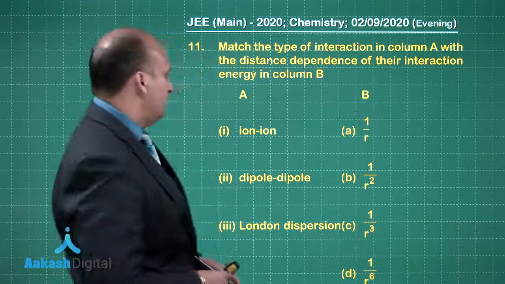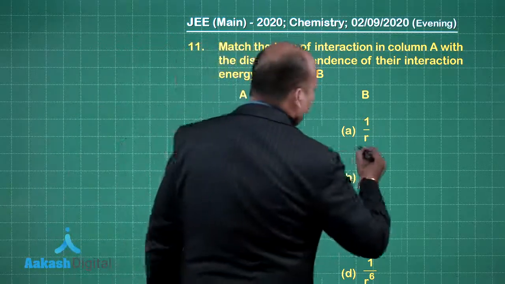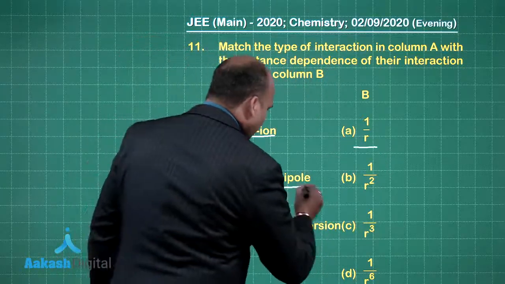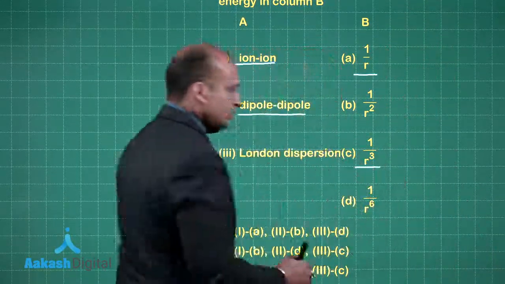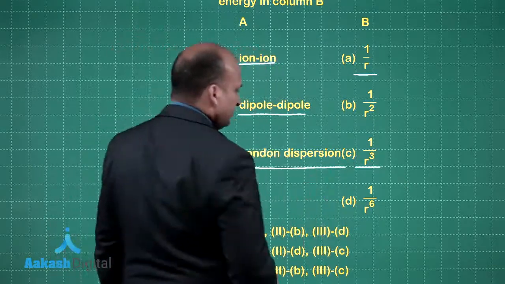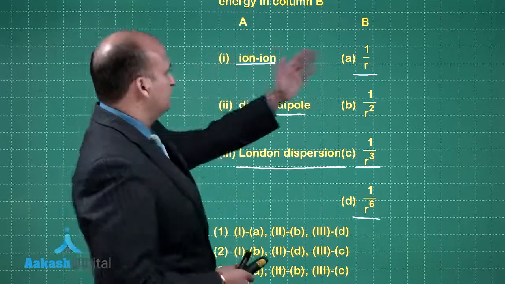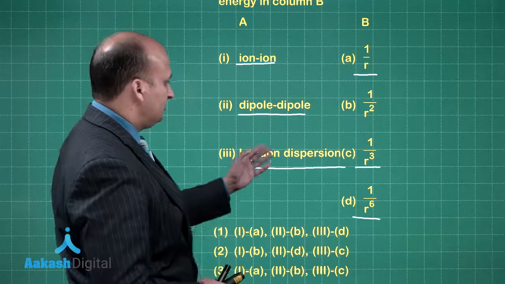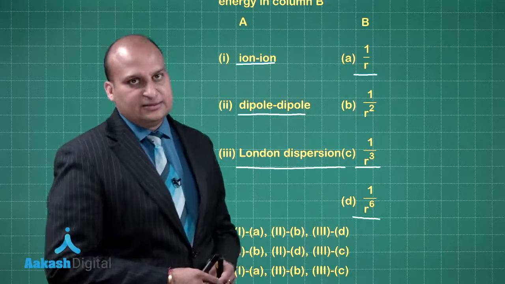Now as per that book, we are given that the ion-ion interaction is directly proportional to 1 by R, or you can say inversely proportional to R. The dipole-dipole interaction is inversely proportional to the third power of the distance between the two, and the London dispersion force is inversely proportional to the sixth power of R, right. So ion-ion inversely proportional to R, dipole-dipole inversely proportional to R cube, London dispersion force inversely proportional to R6, and I repeat, this is as per the NCERT book.